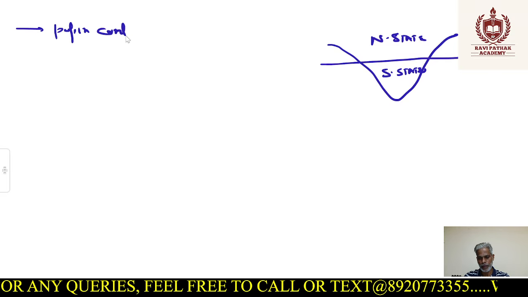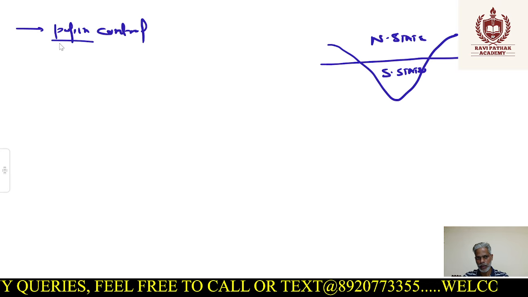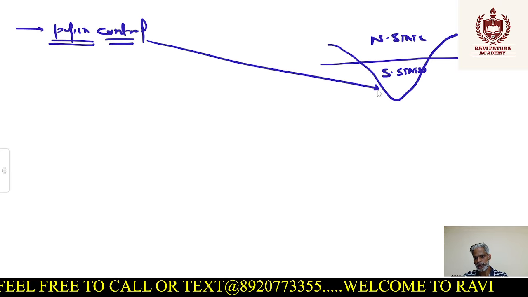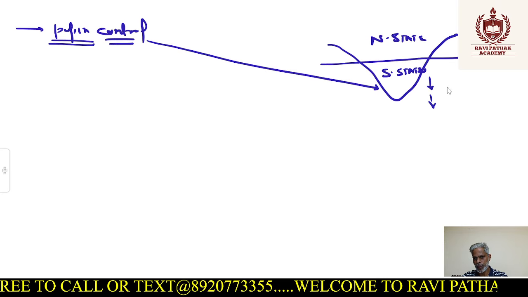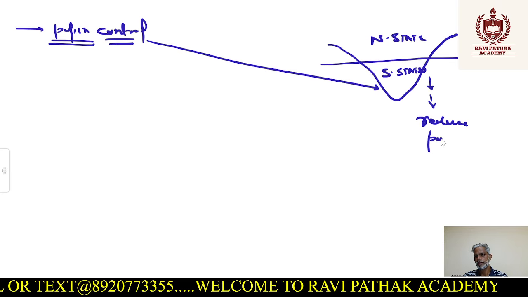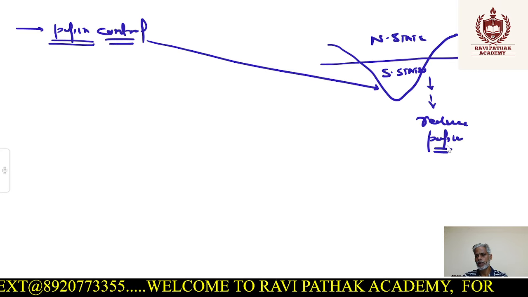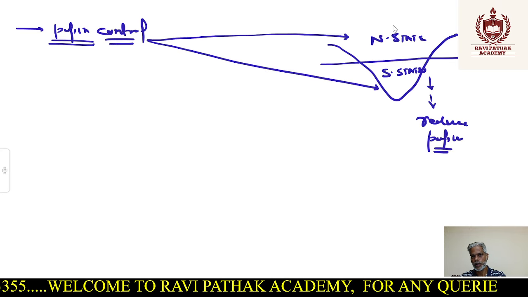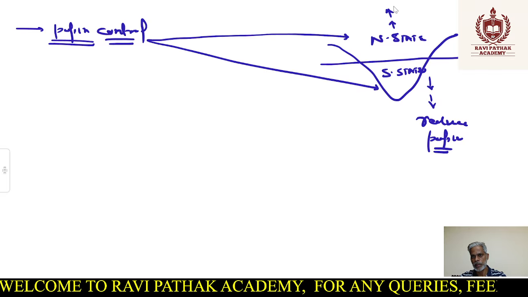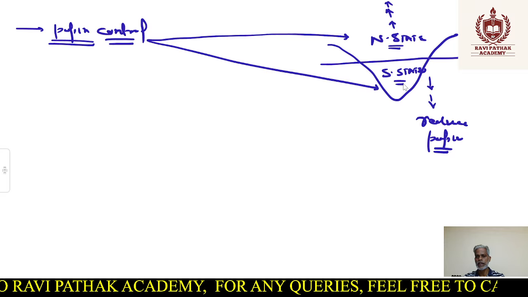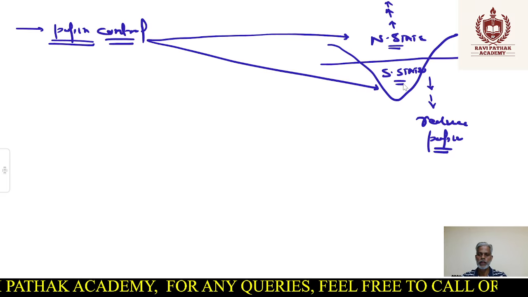population control measures or population control policies, then it was the southern states which actually decided to reduce the population. So they decided to reduce the population on their own. Maybe you can say the reasons might be literacy and all those things, but the reverse was happening in the northern states. The northern states kept on increasing the population. So population was increasing in the northern states and decreasing in the southern states, and the data also supports the same.